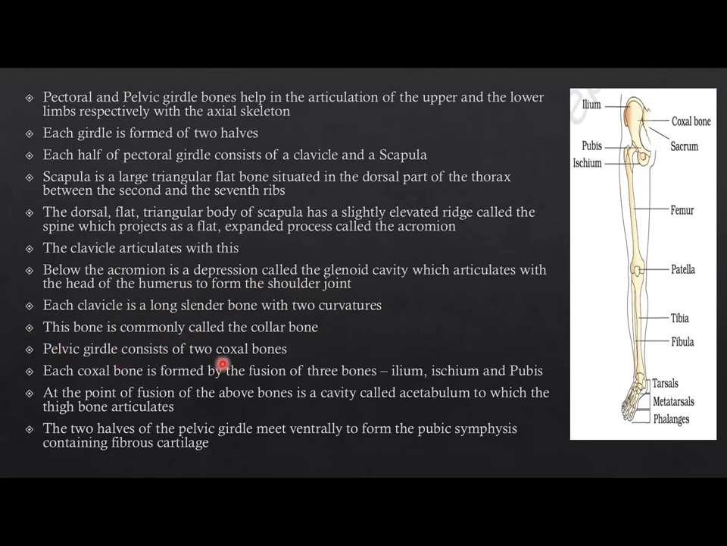Pelvic girdle consists of two coxal bones. Each coxal bone is formed by the fusion of three bones, ilium, ischium, and pubis. At the point of fusion of the above bones is a cavity called acetabulum to which the thigh bone articulates. The two halves of the pelvic girdle meet ventrally to form the pubic symphysis containing fibrous cartilage.